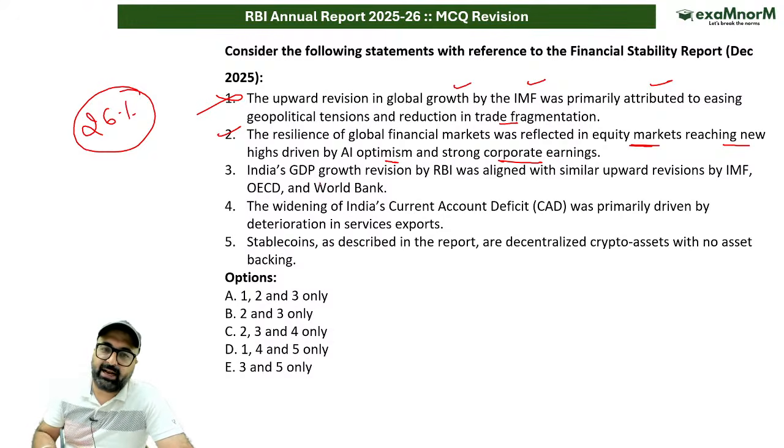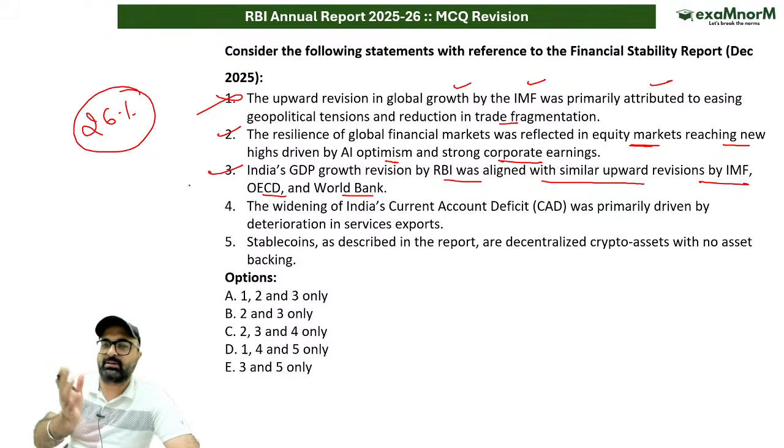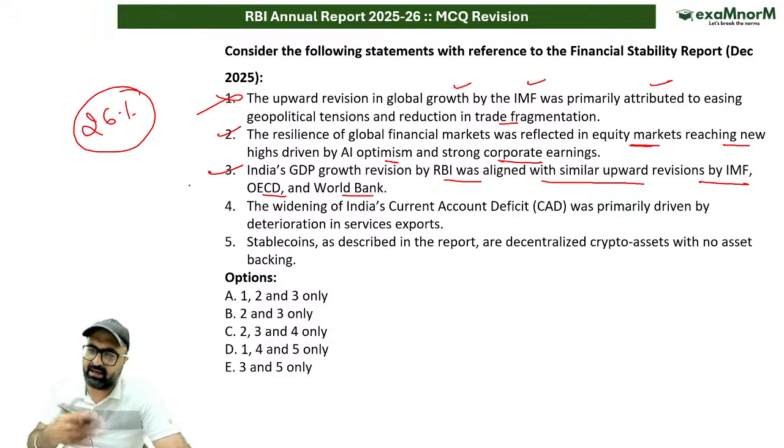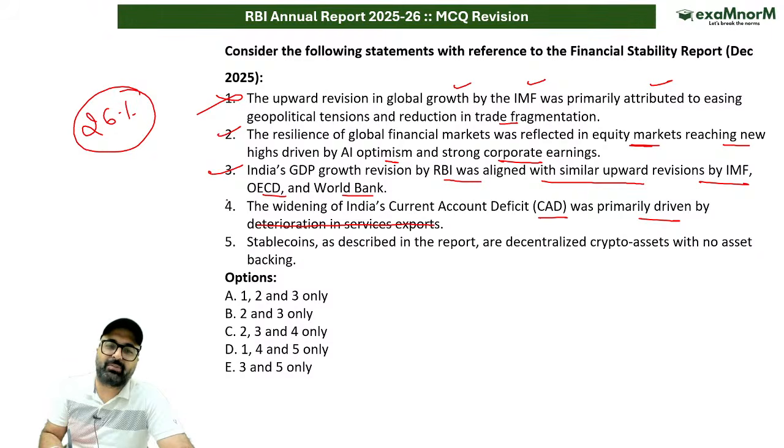Third statement says India GDP growth revision by RBI was aligned with similar upward revisions by IMF, OECD and World Bank in the month of November, December. This is correct. लेकिन अब चीजें बदल गई हैं. The widening of current account deficit was primarily driven by deterioration in exports. This is wrong. सर अगर हम current account deficit की बात करें, it has widened. There is no problem with that. But it has widened because of deterioration in service sector. No sir, it has widened because of the manufacturing sector. And now currently it is widening because of the energy sector.